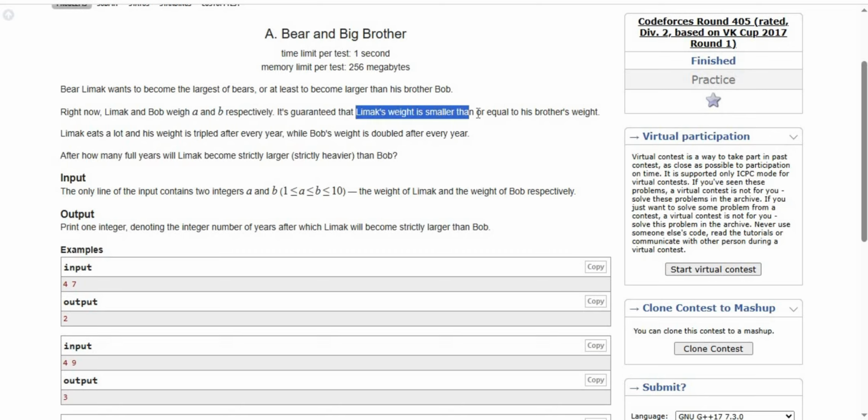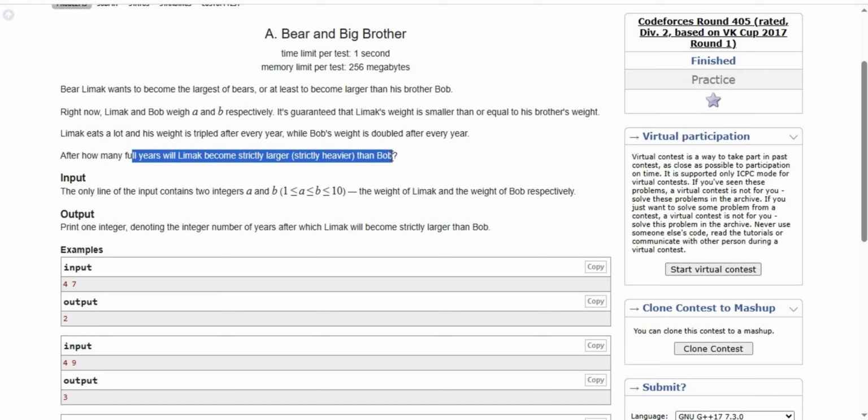Limak always wants to be larger than Bob, and they have two weights, A and B. Limak's weight is smaller than or equal to Bob's weight, so Limak's weight must become larger than Bob's. So here there is another condition.